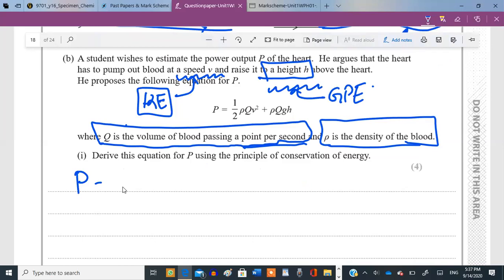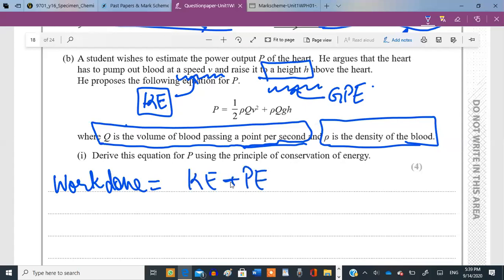The formula for power is work done per unit time. Now remember one thing: we don't have the work done, we don't have the time. So first we need to calculate the total work done by the heart. The heart is converting it into kinetic and potential energy, so it's going to be kinetic energy plus the total potential energy. The kinetic energy formula which we've been studying is half m v squared, and the potential energy is mgh.